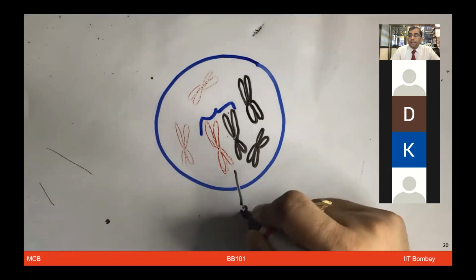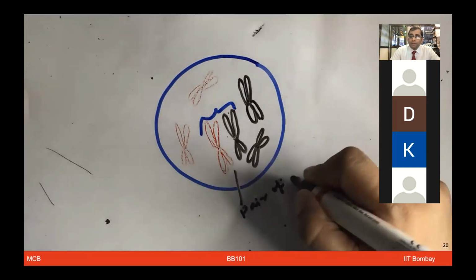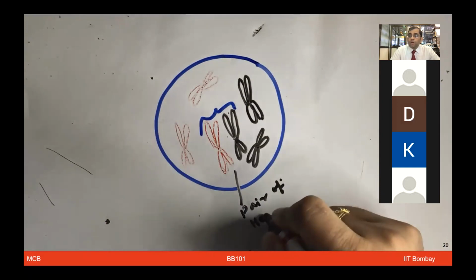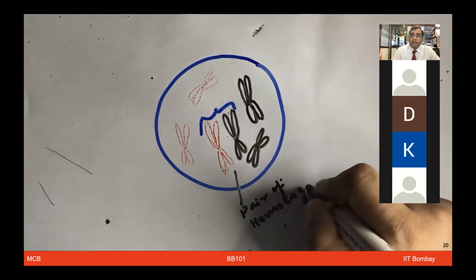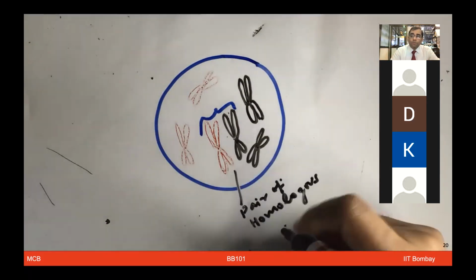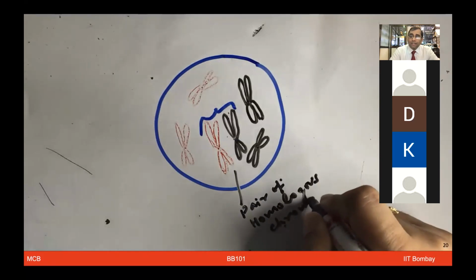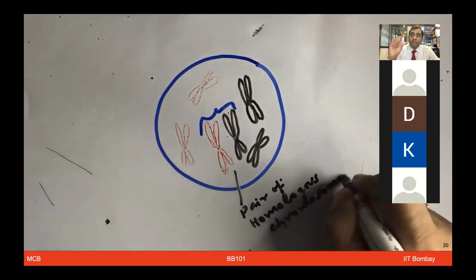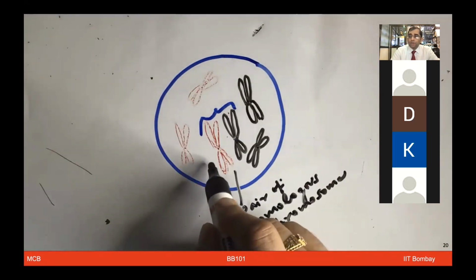However, when you look at the pairing of the red with black, which is now coming from father and mother, you're looking at a pair of homologous chromosomes, right? And these homologous chromosomes also form chromatid pairs, which are not sister, so those are non-sister chromatids, right? Only within the same chromosome, the pairs we saw, the black ones or the red ones, those were sister chromatids.